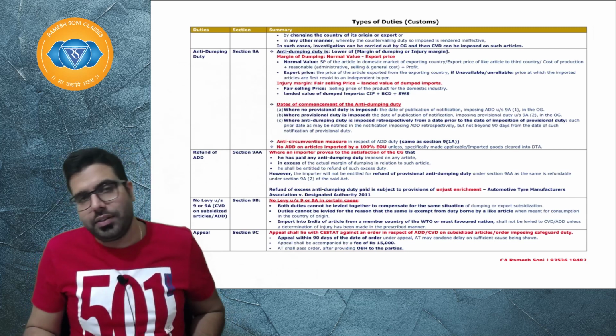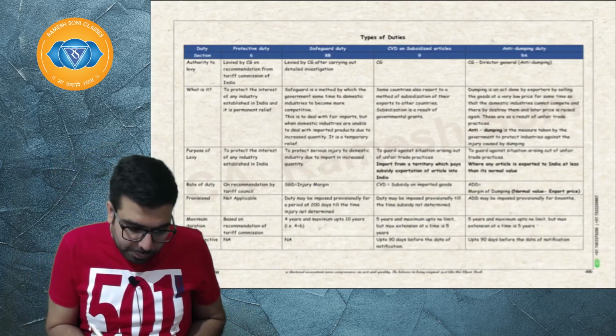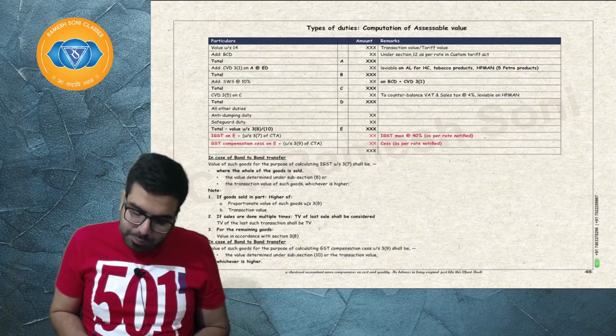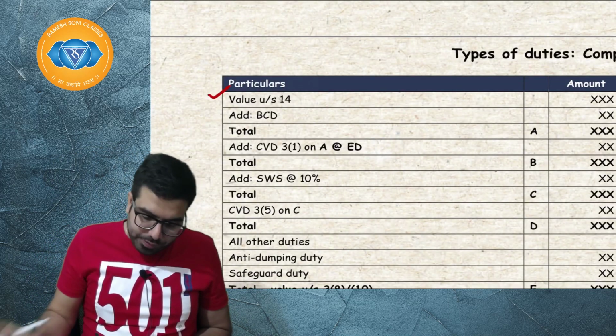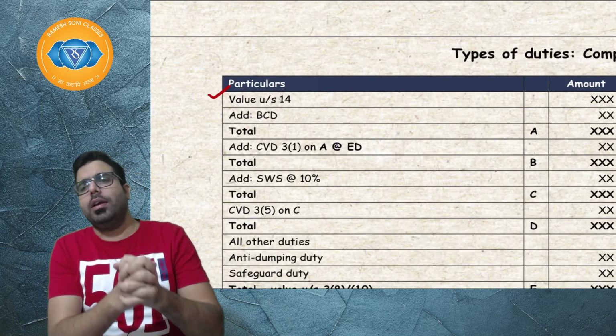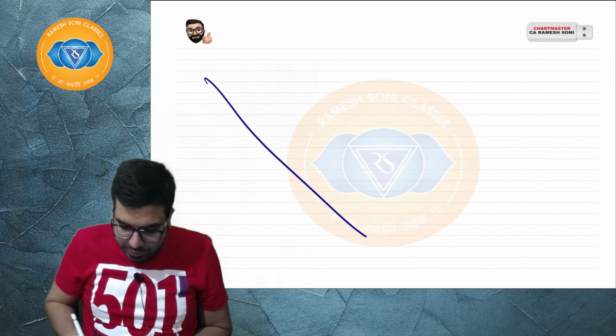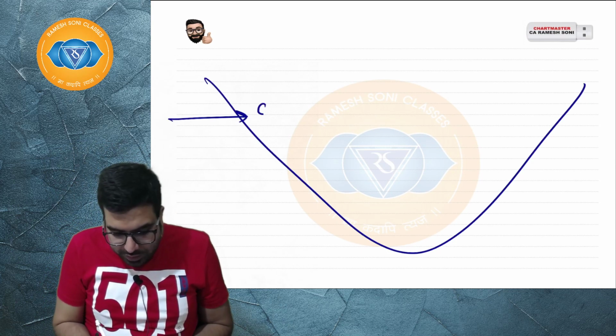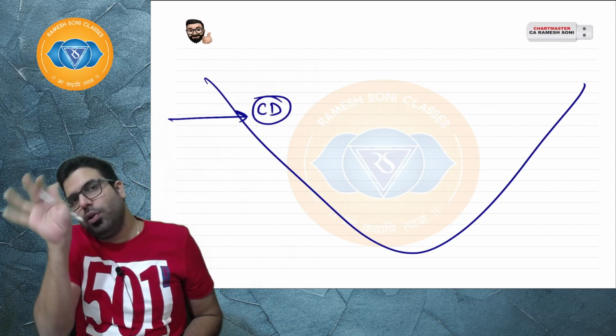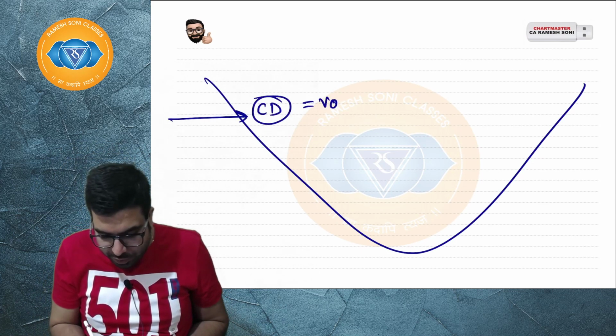Let's go ahead and start the chapter of types of duties. I'll be starting from the beginning. Sir, can you please connect this chapter? In connection with this chapter, when you import into India, various customs duties are levied. Sir, customs duties are levied on what? Customs duties are levied on value.